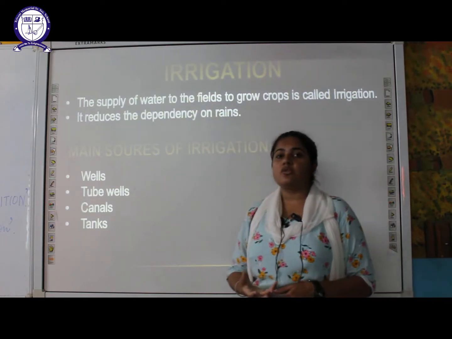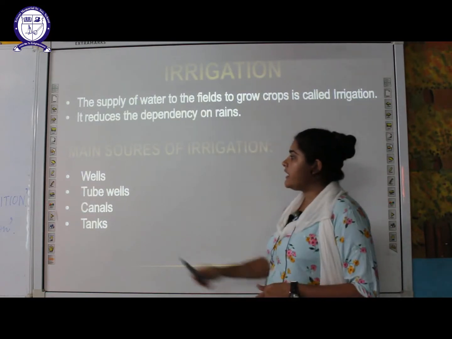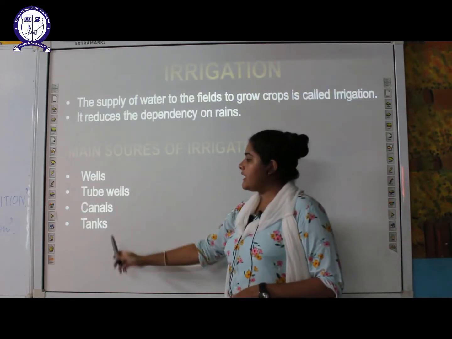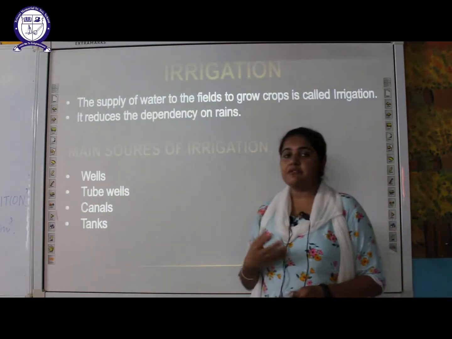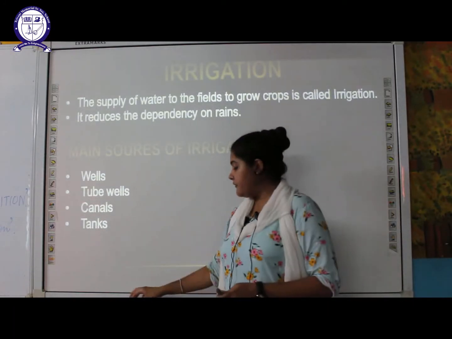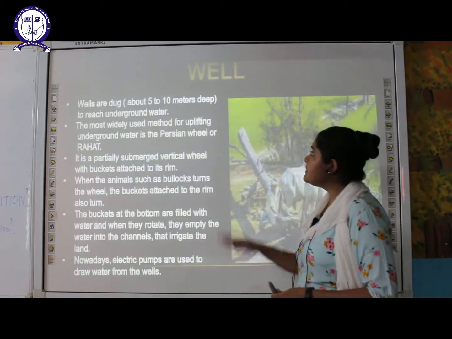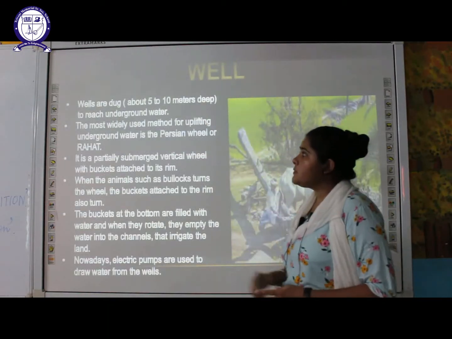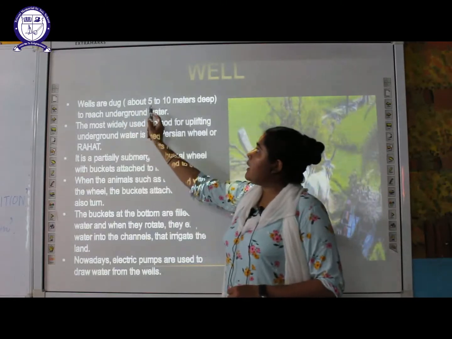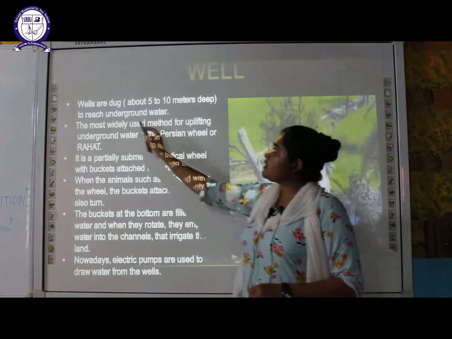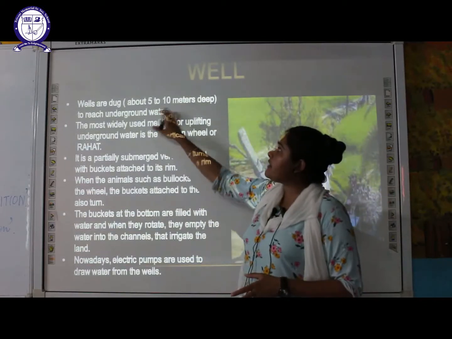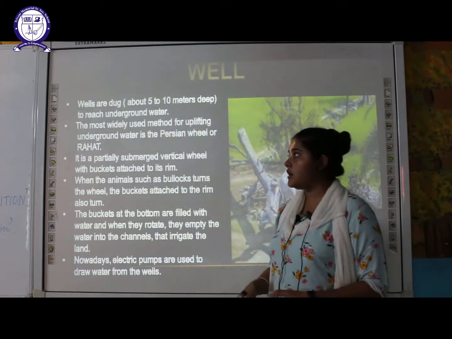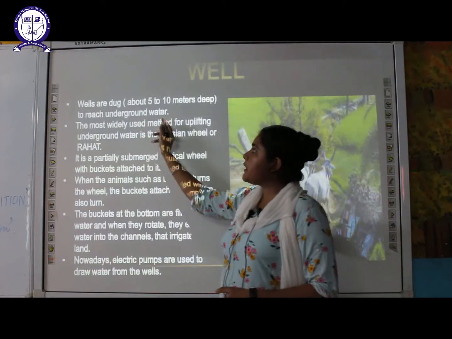Then there are various sources of irrigation. Firstly, wells, tube wells, canals and tanks. These are the main sources which farmers use to irrigate the field. Let's discuss the first one, the well. A well is dug about 5 to 10 meters deep to reach the underground water. So the wells are dug about 5 to 10 meters deep inside the earth so that they can reach the underground water.